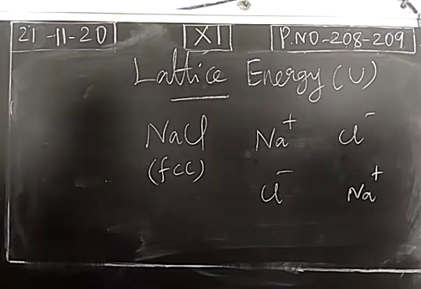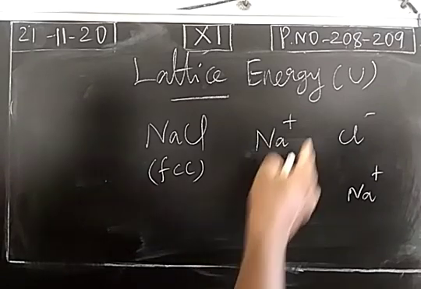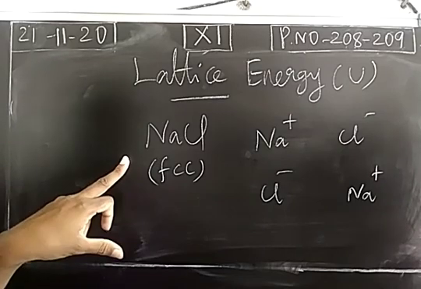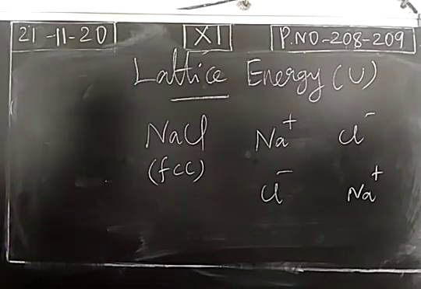So when you take an ionic crystal, lattice energy is defined as the amount of energy required to remove ions from its crystal lattice or lattice point from 1 mole of crystal. That's called lattice energy. So from the sodium chloride crystal lattice, when we take 1 mole of sodium chloride, how much energy is required to remove the constituent ions to an infinite distance?